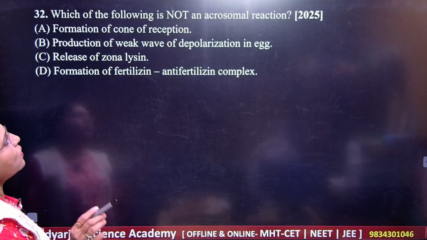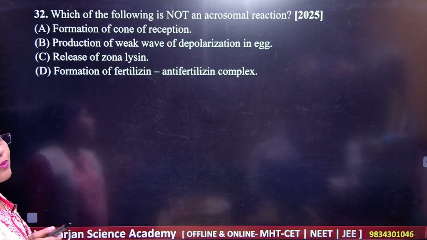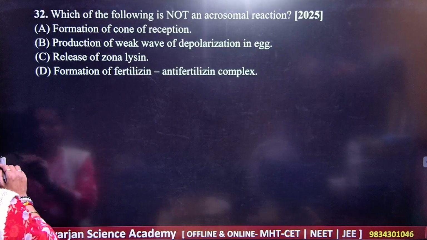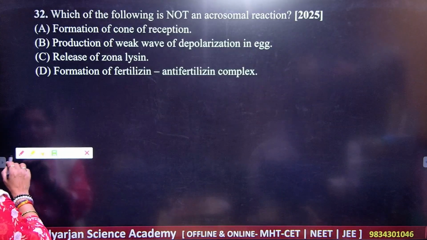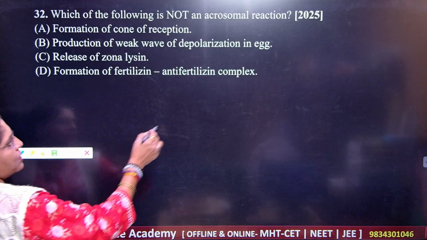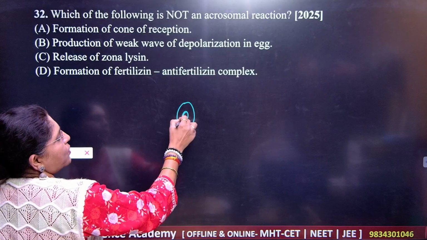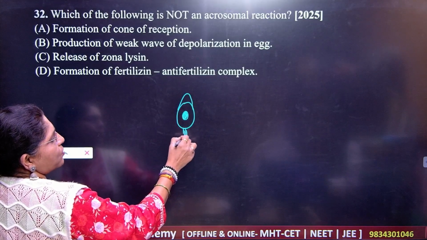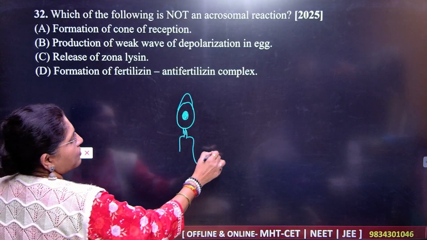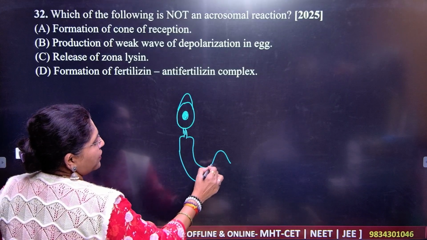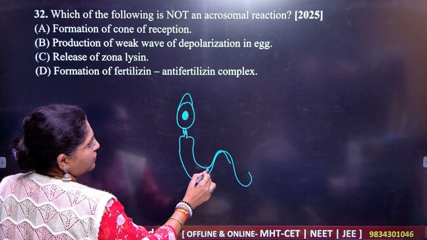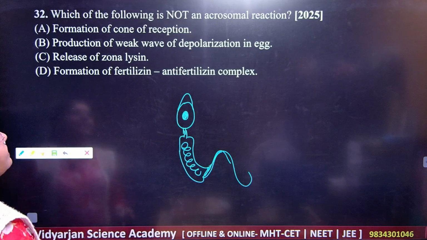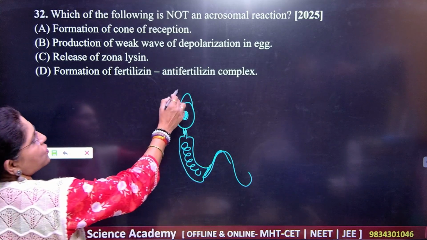Which of the following is not an acrosomal reaction? You know where the acrosome is present. Acrosome is present on the sperm. You know that this will be the head of the sperm, this will be the acrosome, this will be the neck of the sperm, the body of the sperm, and this will be the region of the tail. Got it?